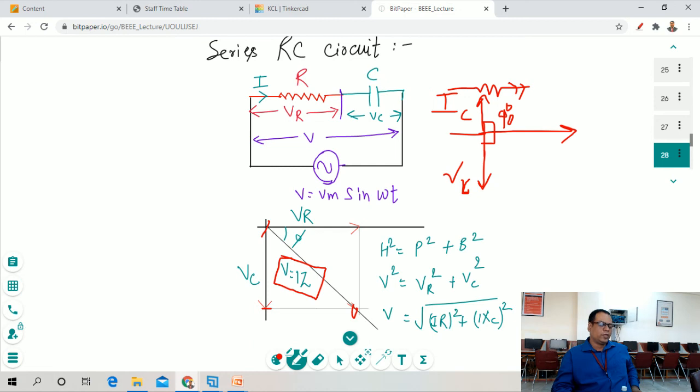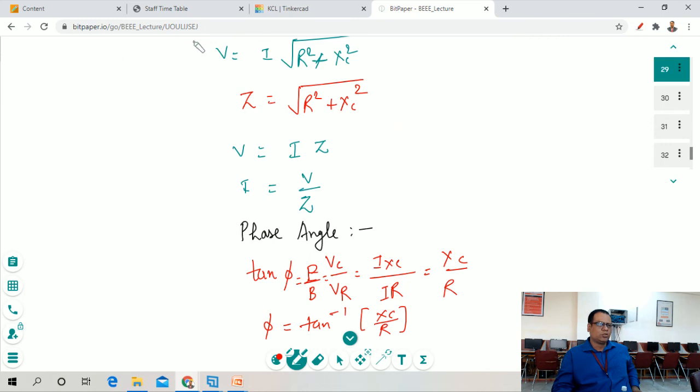So the voltage value is equal to the square root of (IR) square plus (I XC) square. So we take the common value out. So V is equal to I times the square root of R square plus XC square. Now we can say that this square root of R square plus XC square is called the impedance Z. So V is equal to I into Z, and I is equal to V upon Z.